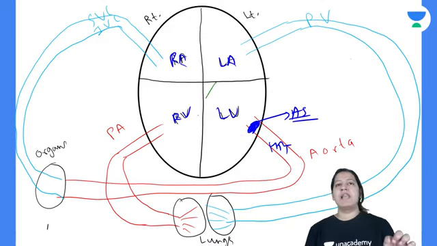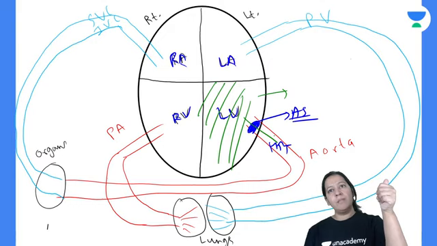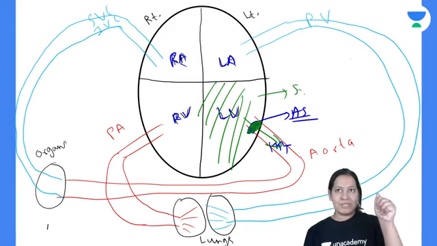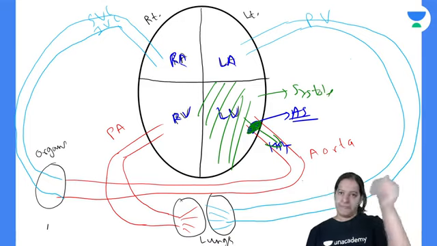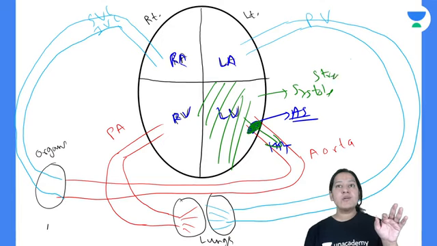You can see this is the left ventricle. During systole, the left ventricle contracts, so all the blood moves into the aorta. But here there is a problem with the aortic valve. So during systole, blood is unable to go into the aorta. So this is a stress for the left ventricle.